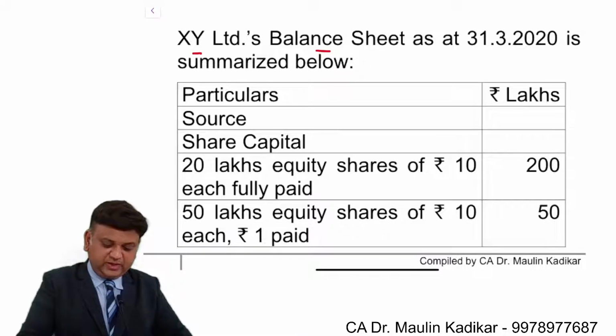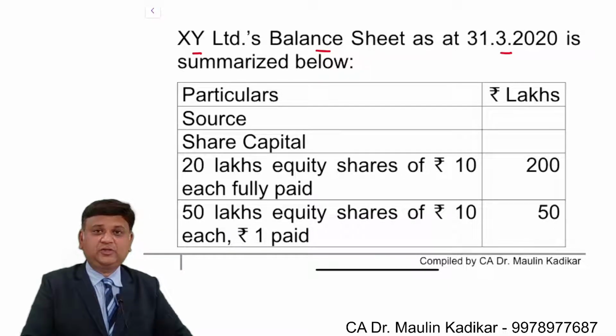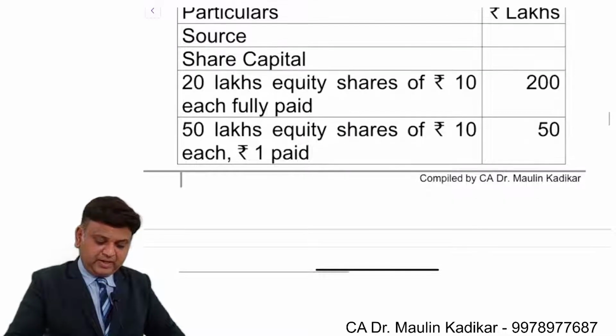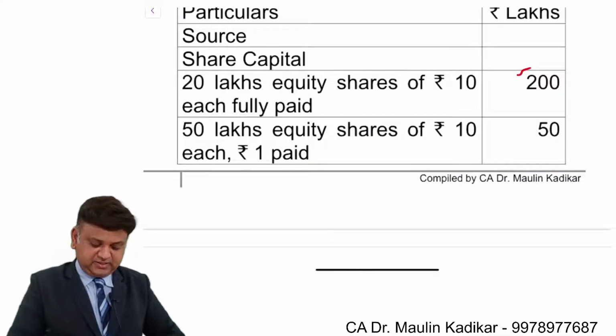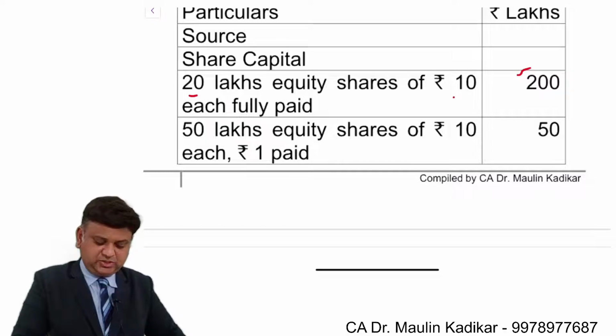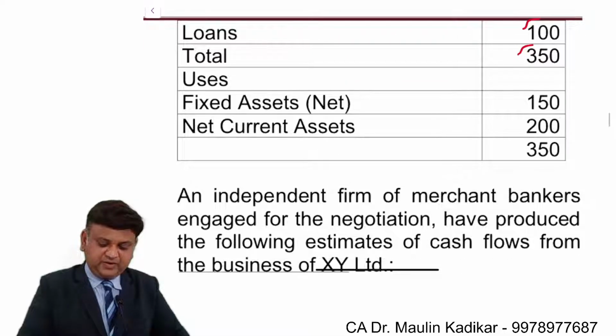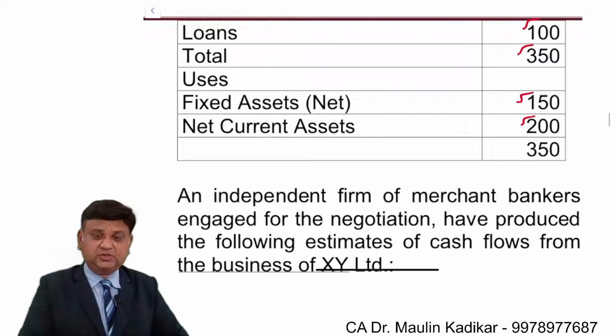Balance sheet of XY Limited as on 31st of March 2020 is summarized below. Share capital is 200 lakhs: 20 lakh equity shares of 10, and 50 lakh equity shares of 10 but only 1 rupee is paid up, which is 50 lakhs. Debt financing is 100 lakhs. Total is 350. Fixed assets are 150 and current assets are 200.